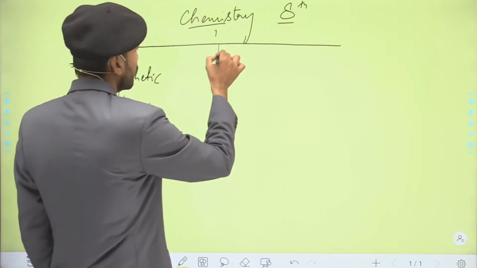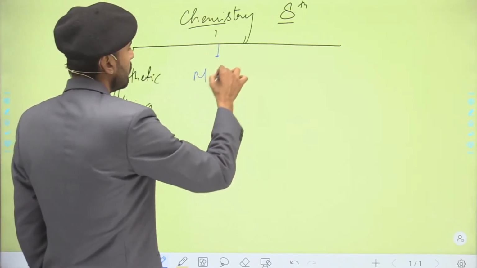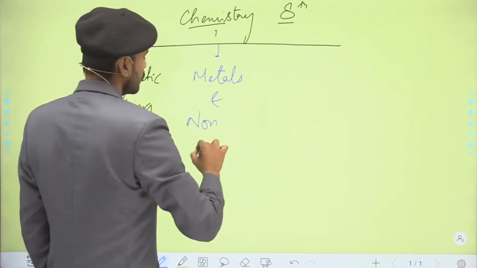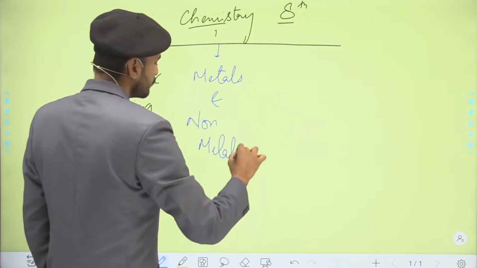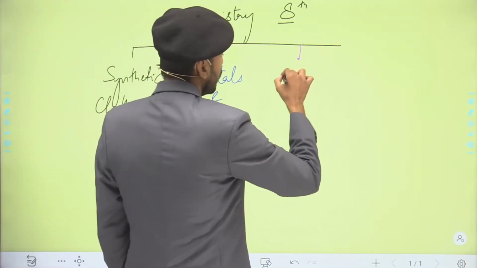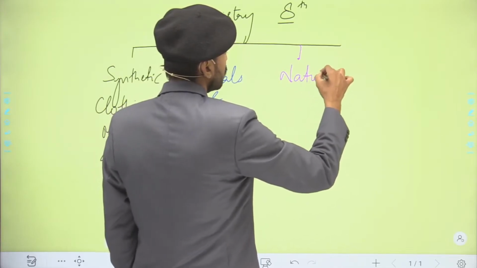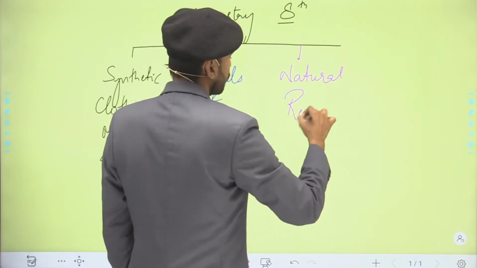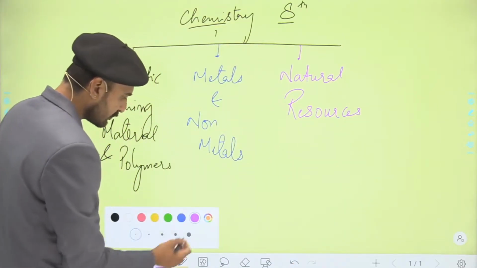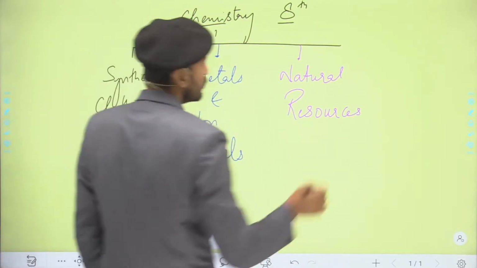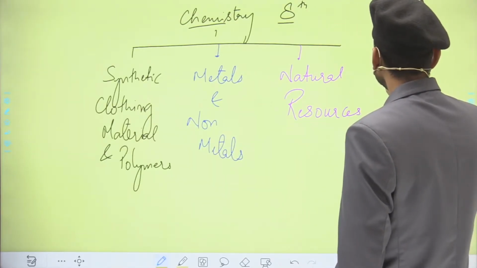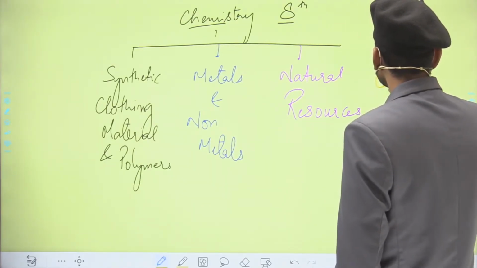Now talking about the second chapter, that is about the metals and non-metals. Now talking about the third chapter, that is the natural resources, and the last chapter of this series, that is your syllabus, is about the oxidation of fuels.